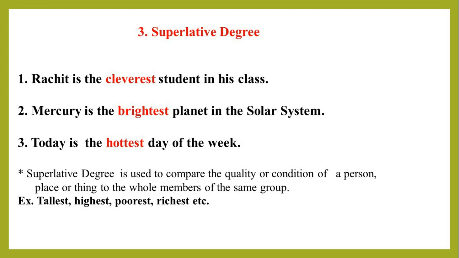Now we will talk about superlative degree. So observe these sentences. What do you find? The words cleverest, brightest, and hottest describe the quality of Rachit, Mercury, and today respectively, comparing with members of their group. Thus, superlative degree is used to compare the quality or condition of a person, place or thing to the whole members of the same group. Example: tallest, highest, poorest, richest, etc.